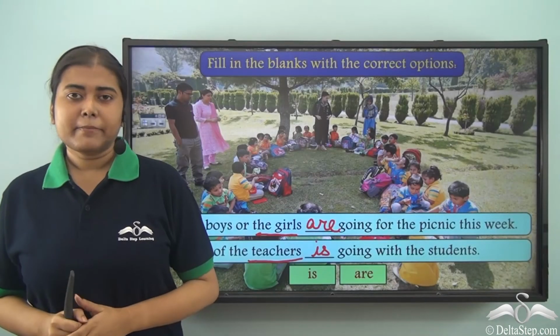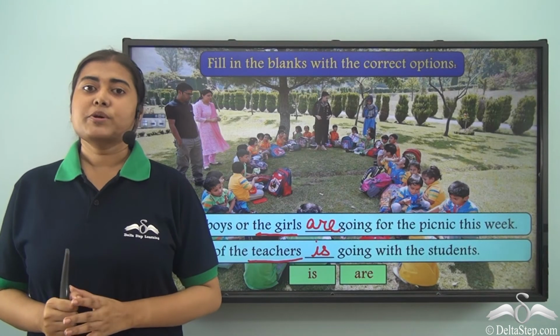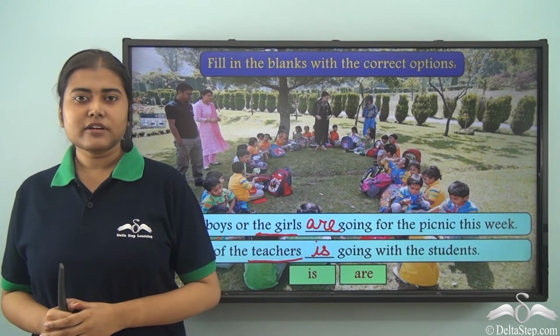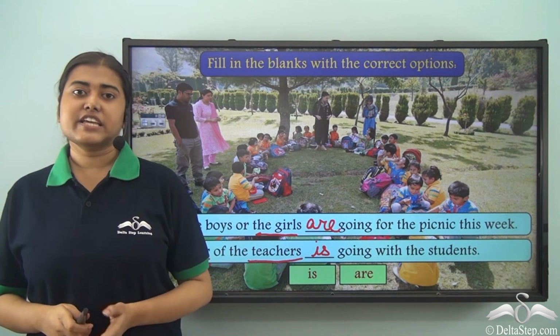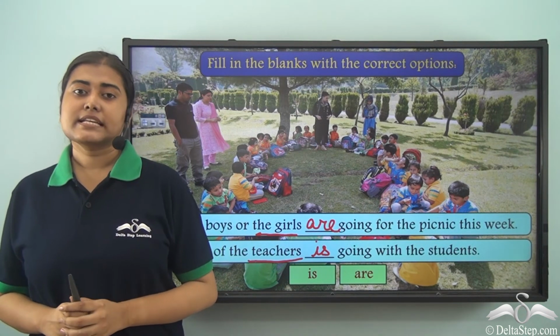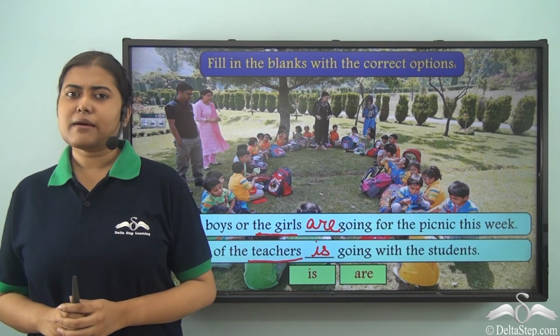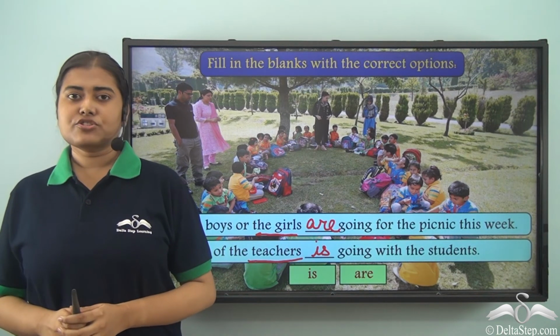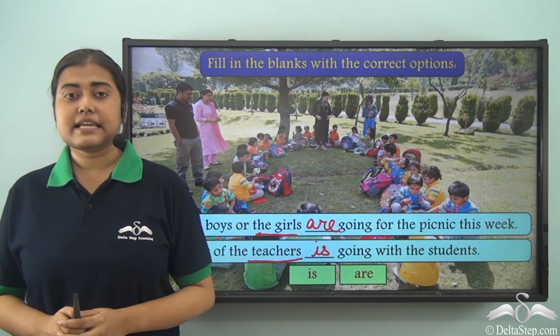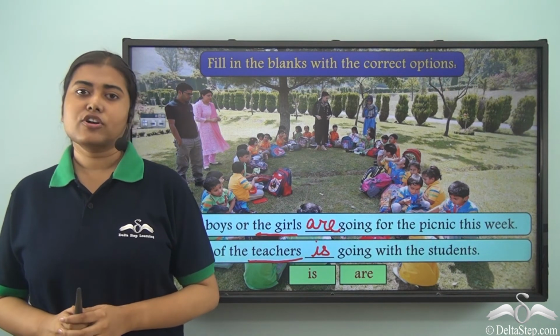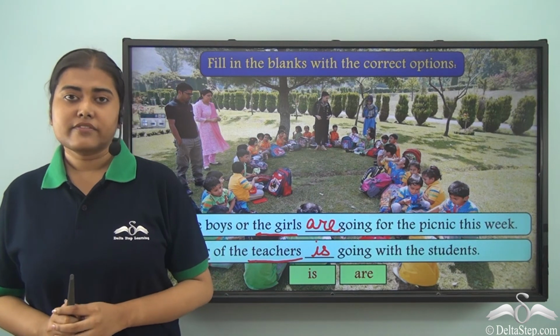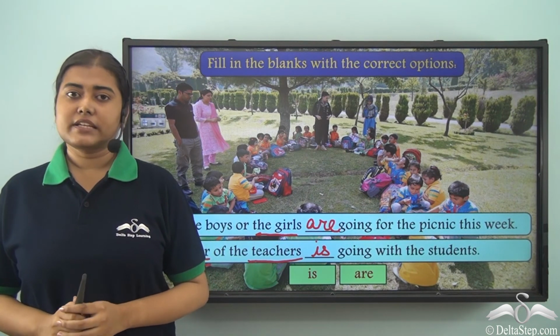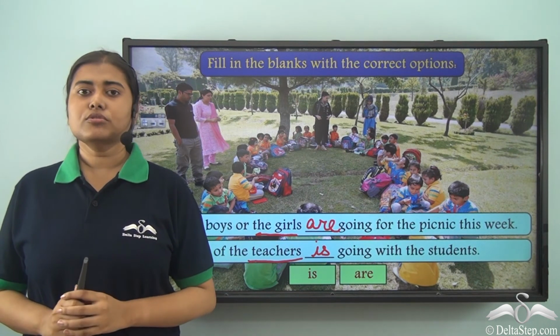So we need to remember that there are certain words which are always followed by singular verbs, such as every, each, nobody, somebody, anyone, someone, either, neither, etc. And also we need to remember when we are dealing with sentences using either or, neither nor, not only but also, then the verb should agree with the noun that is closest to the verb.